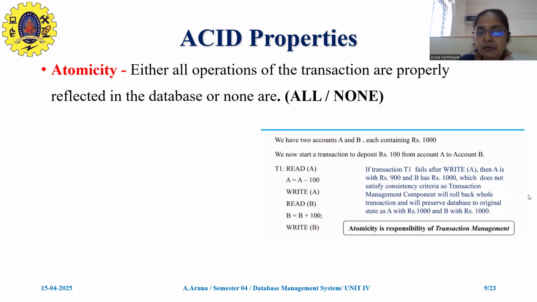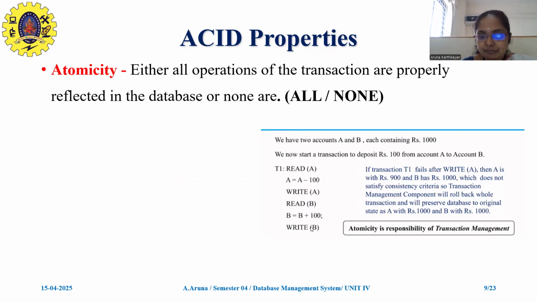If I want to transfer the amount, first I have to read account A. After that, I debit the amount from that account. Then I write the amount, 900, because A is 1,000 minus 100, so 900 is updated in my account. Again, I read B. B contains 1,000, and 1,000 plus 100, 1,100, is updated as the new balance.